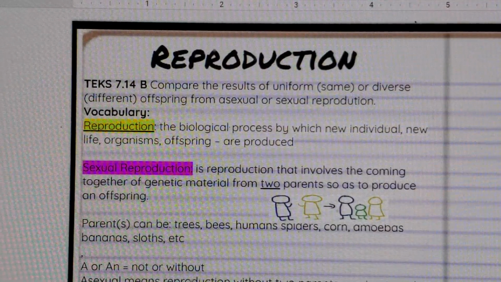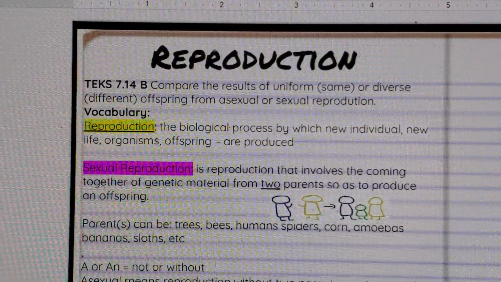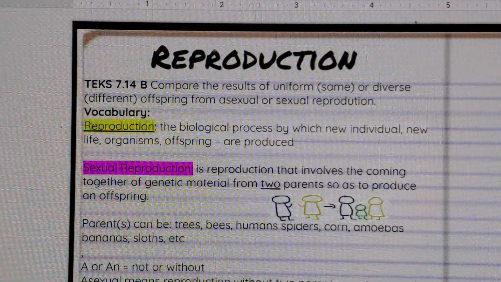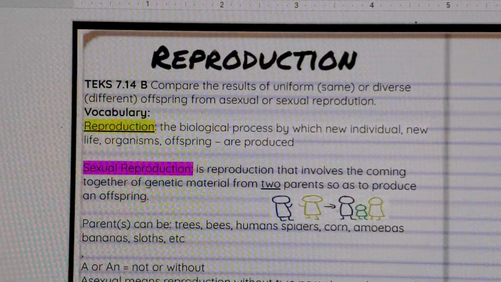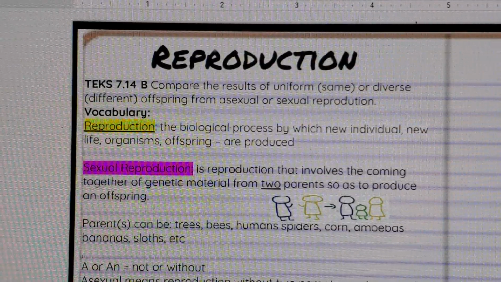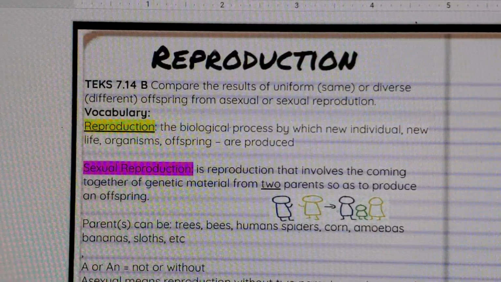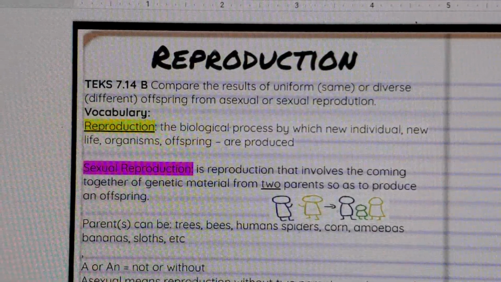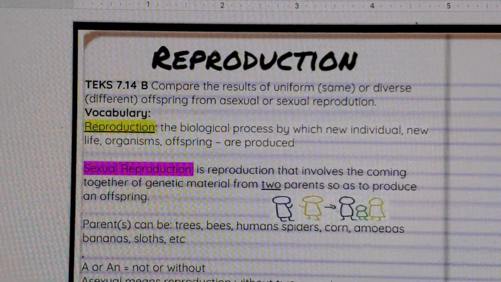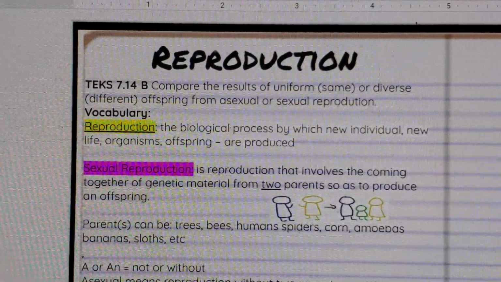The next word we're going to cover is asexual reproduction, but I have some notes there. It says A or AN equals not or without. When you see the prefix of A or AN in front of a word you already know, like sexual, in this case asexual, the A or the AN means without. Okay? Asexual reproduction means without two parents coming together. Sexual reproduction is two parents coming together. Asexual means you don't have to have two parents.